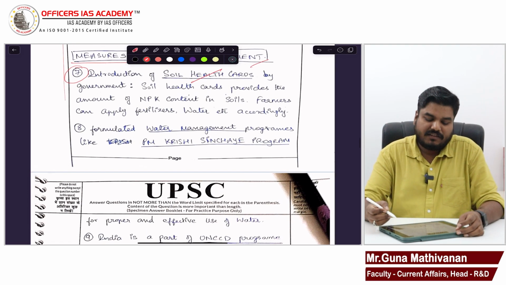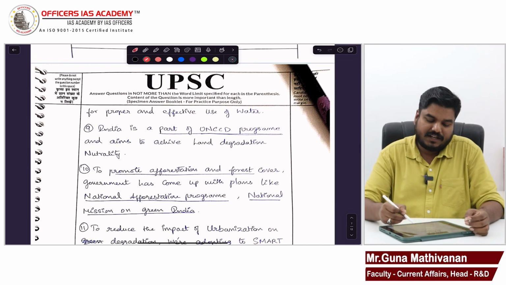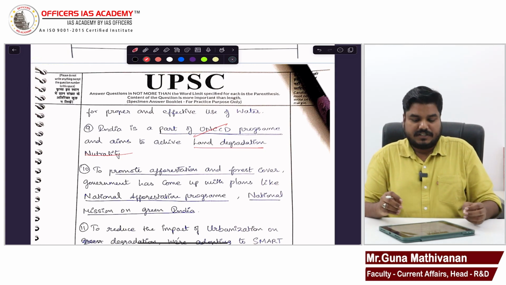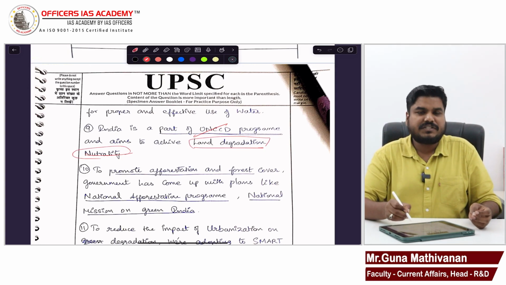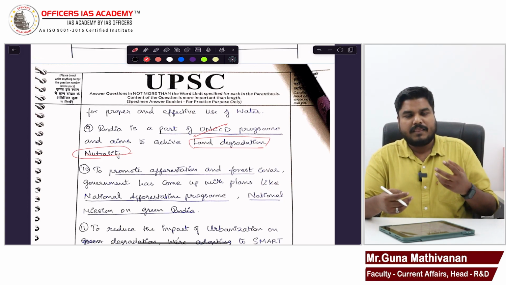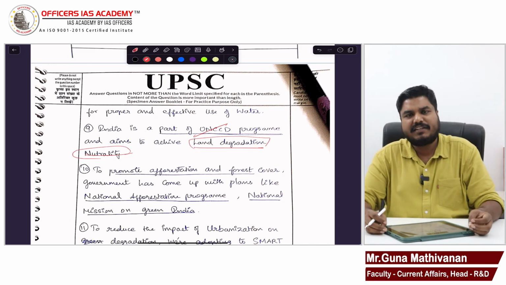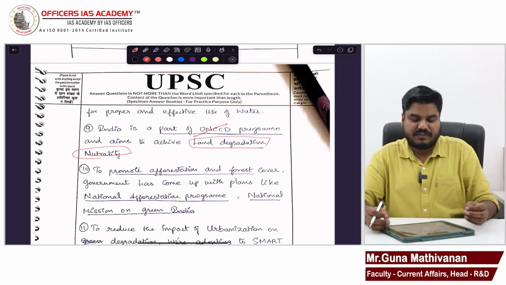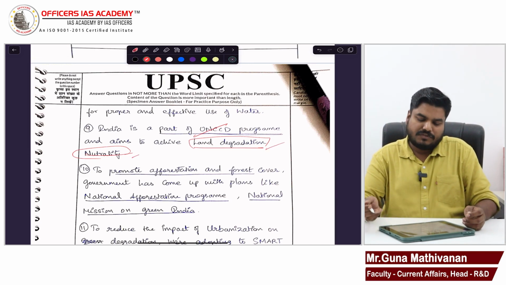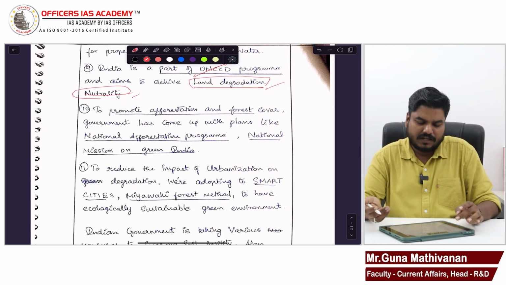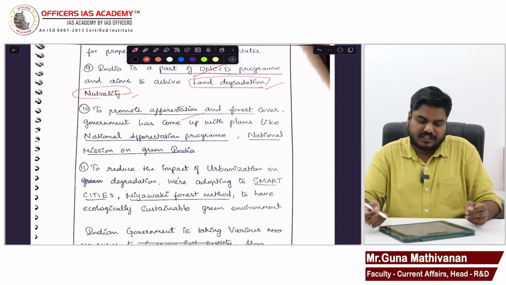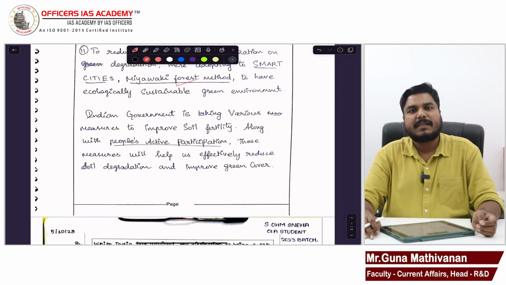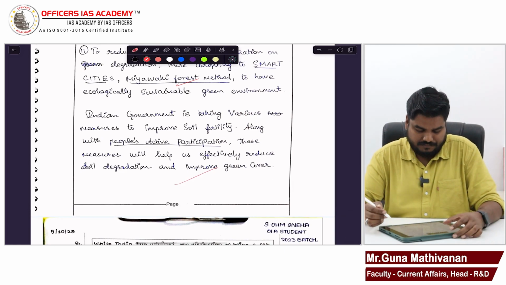So introduction of the soil health card, Krishi Sinchai Yojana, right? As a part of the UNCCD program, we are trying to achieve land degradation neutrality. Many students might not be aware of this land degradation neutrality. We will discuss that later. As a part of the UNCCD program to combat desertification, we have a program called achieving land degradation neutrality. So that is also one measure which can be highlighted here, right? To promote afforestation and forest cover, we have the Green India National Mission, the Miyawaki forest method, right? So yes, Harita, you have done a good job.